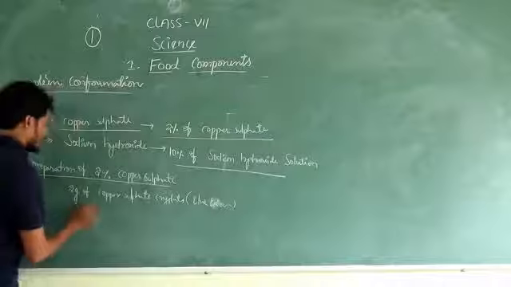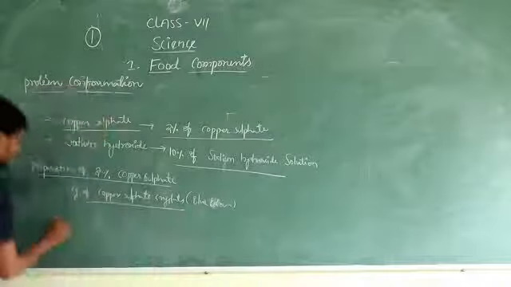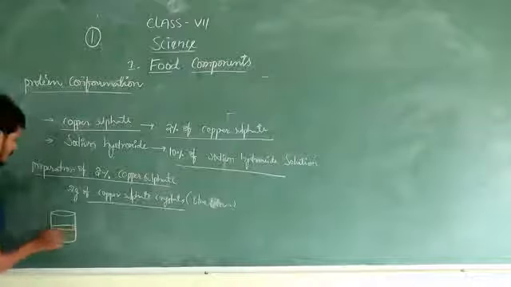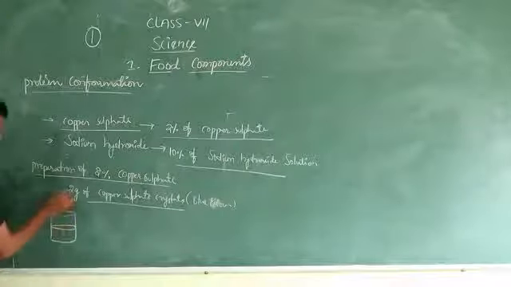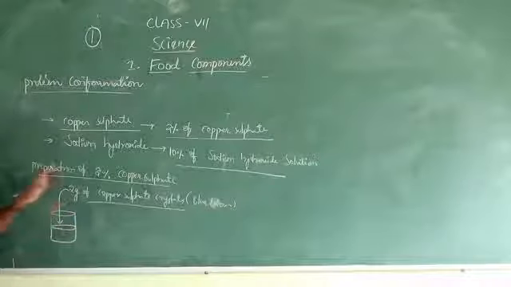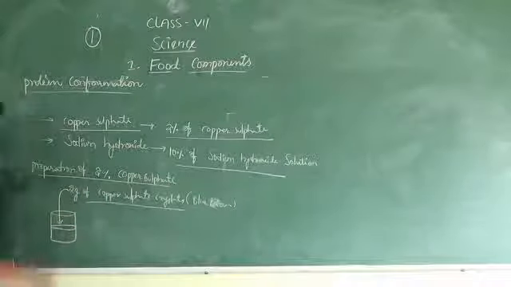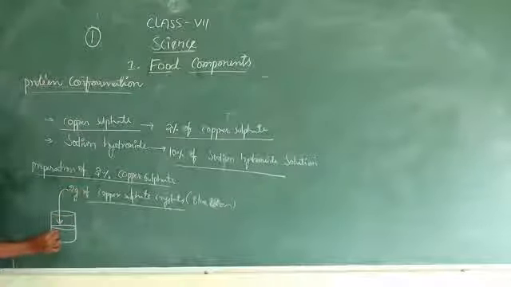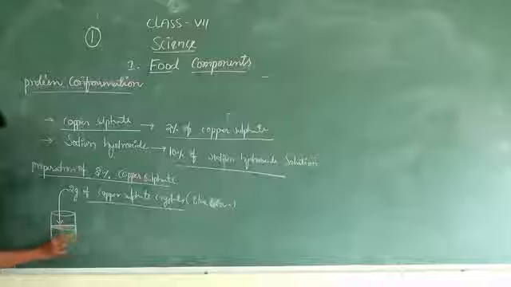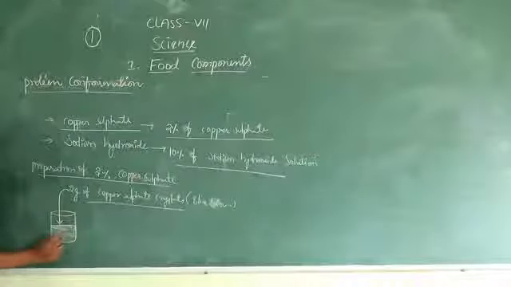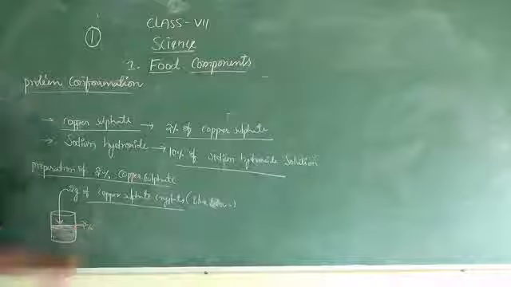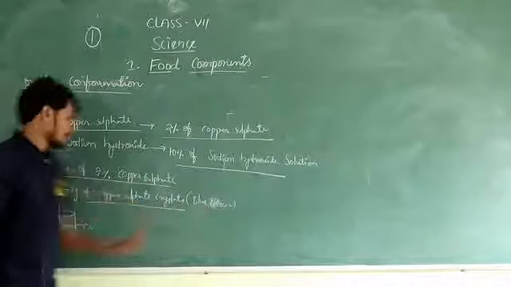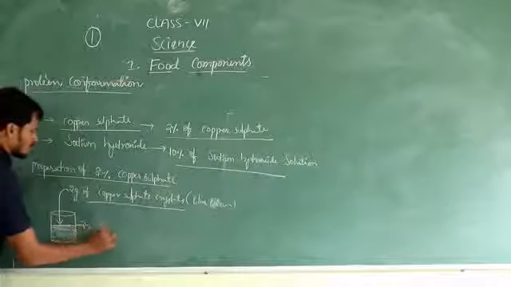Take these 2 grams of copper sulfate crystals. Take 100 ml of water in a beaker. Now add these 2 grams of copper sulfate crystals into 100 ml of water. The copper sulfate crystals dissolve in the water and it turns into a blue color solution. Now we have prepared 2% copper sulfate solution, meaning 2 grams of copper sulfate present in 100 ml of water.